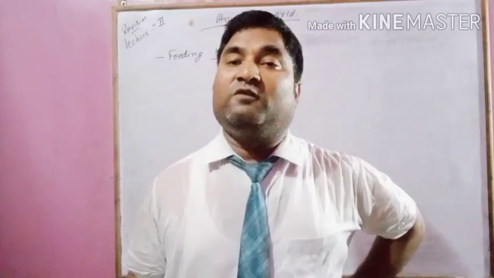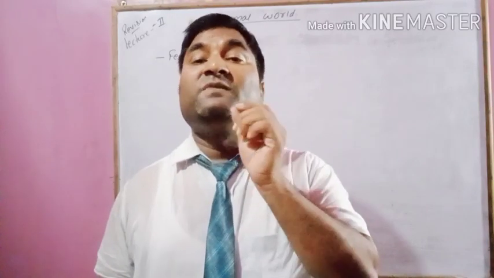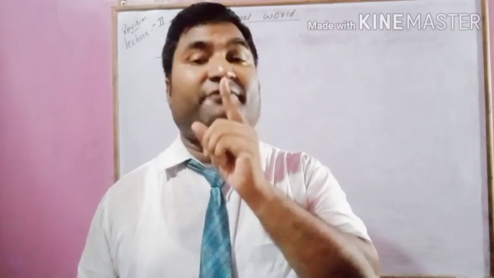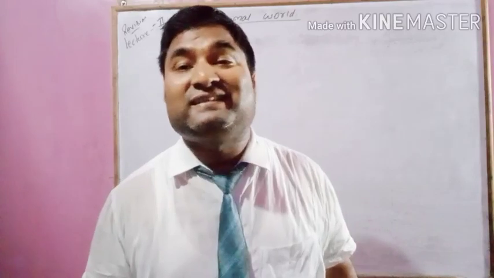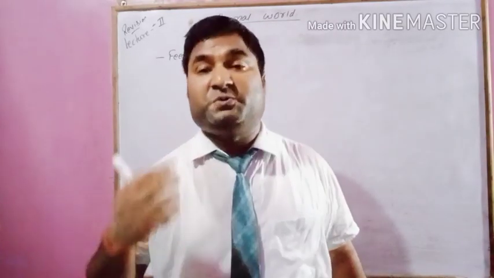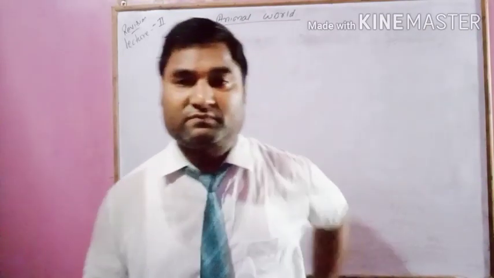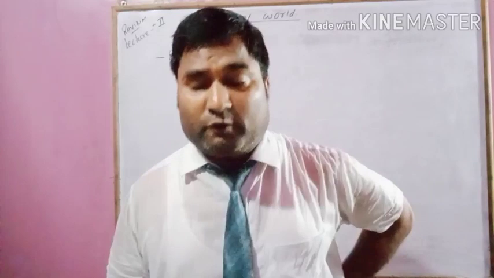Okay, herbivores have two important points that you have to remember. They have sharp blade like front teeth called incisor, and they have grinding teeth for chewing the food, and incisor for cutting the food. Next is carnivores.